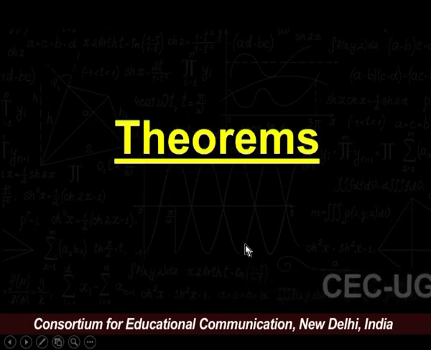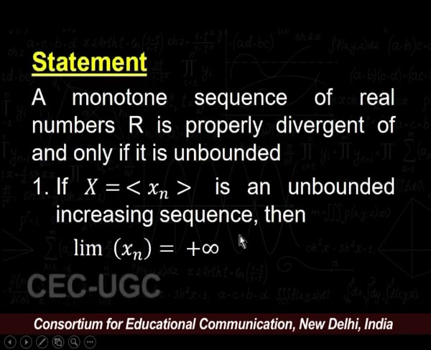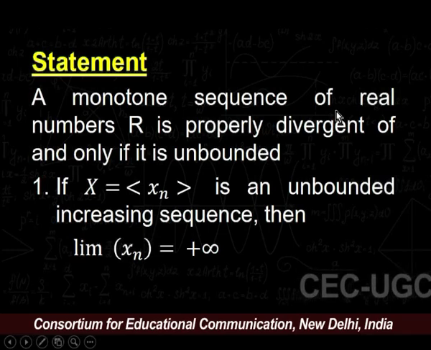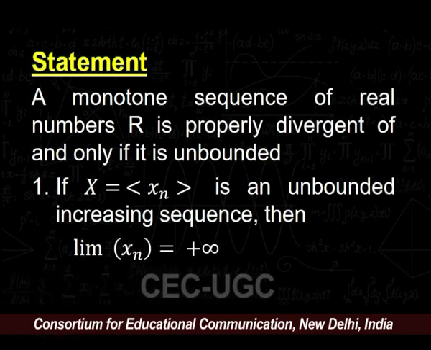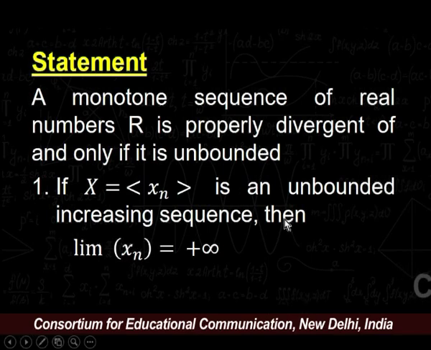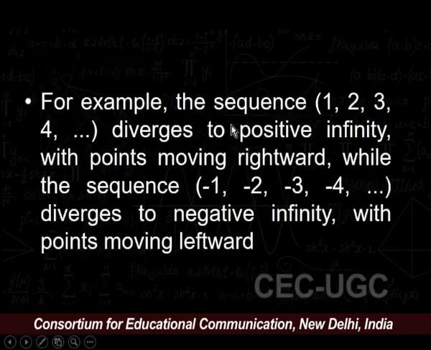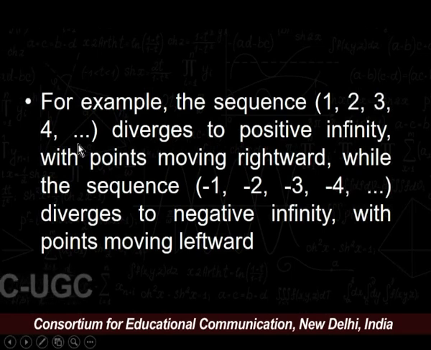Now, let us start with some basic theorems related to properly divergent sequences. Our first result is: a monotone sequence of real numbers is properly divergent if and only if it is unbounded. That is, if X = (x_n) is an unbounded increasing sequence, then we have limit of x_n equals plus infinity, as we can easily check in this case.